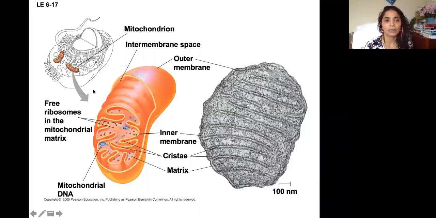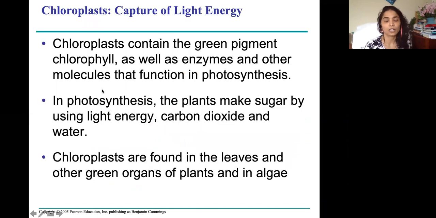Okay. And there are several mitochondria in the cell depending on its activity. Your red blood cells might have very few, and your muscle cells have more because they need more energy, more ATP. Compared to animal cells, what plant cells have different is chloroplast. Guys, don't mix up chloroplast and chlorophyll. Chlorophyll is a molecule which is much smaller, and chloroplast is an organelle which is much bigger.